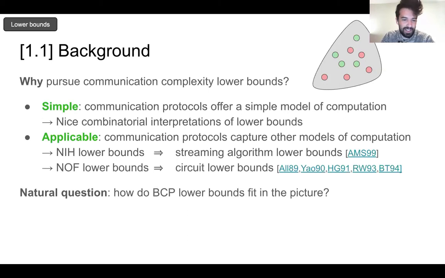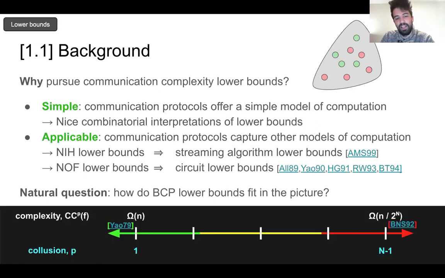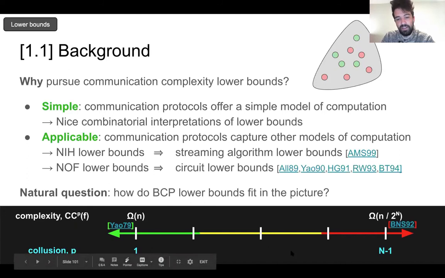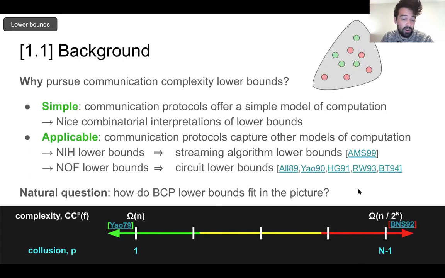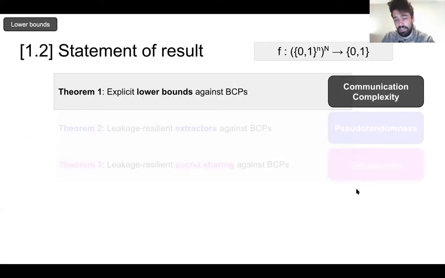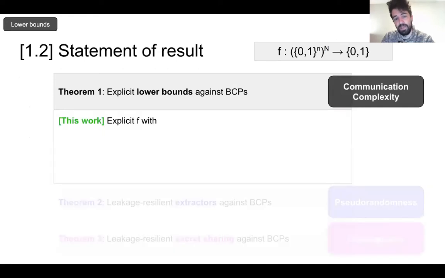So it's natural to ask, how do BCP lower bounds fit into this picture? And in particular, can we establish some sort of collusion complexity trade-off that's meaningful? Maybe it could provide some more insight into these questions, or find even new applications. So our first result is exactly of this form.